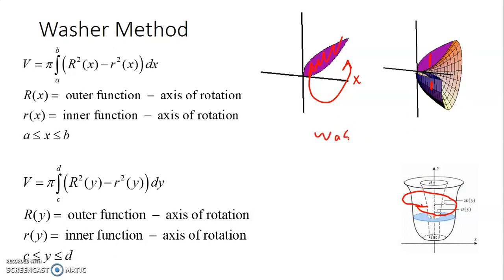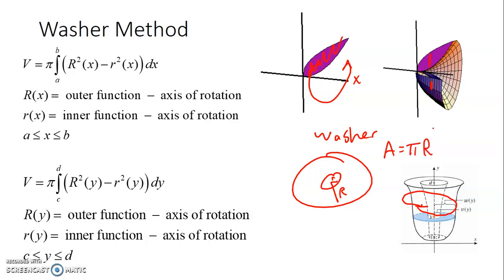If you think about what a washer looks like, it's a big circle with a little circle. So you've got your little radius on the inside and your big radius on the outside. To figure out the area of a washer, you would do pi times the big radius, the big circle, minus pi times the little radius. Now you can pull the pi out of both of them and put it out front. Keep in mind that for your radii, the big radius and the little radius, your outer radius and your inner radius, each of those needs to take into account the axis of rotation.